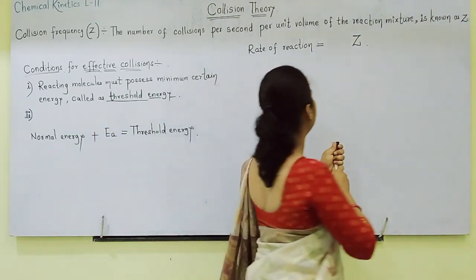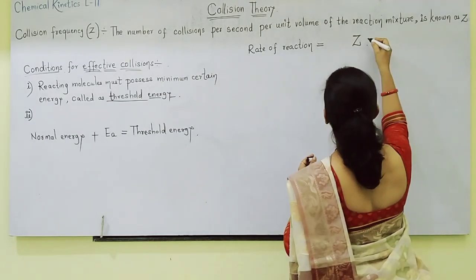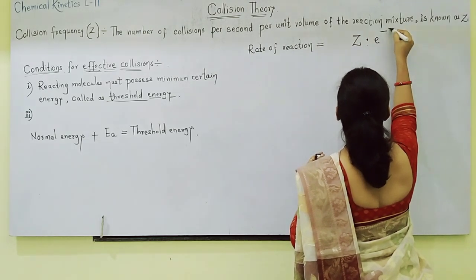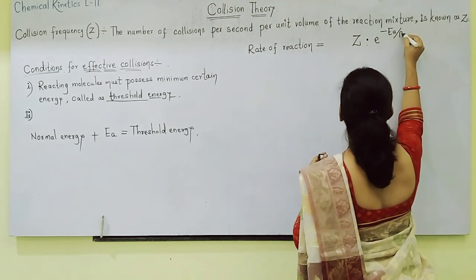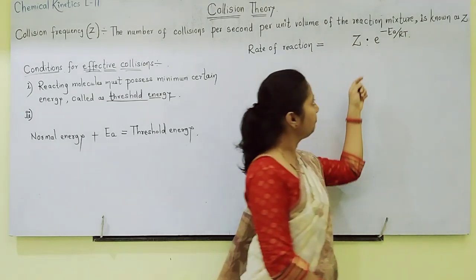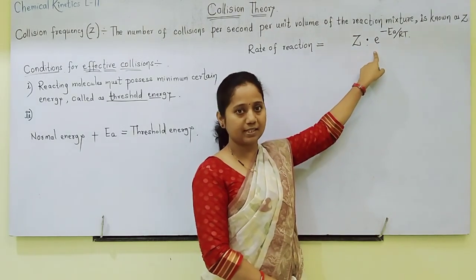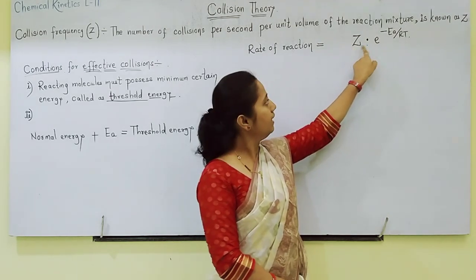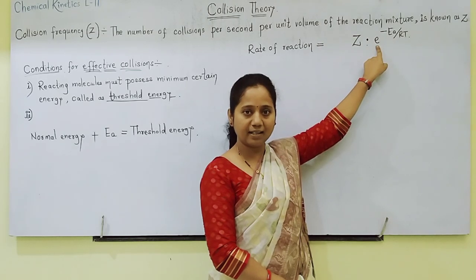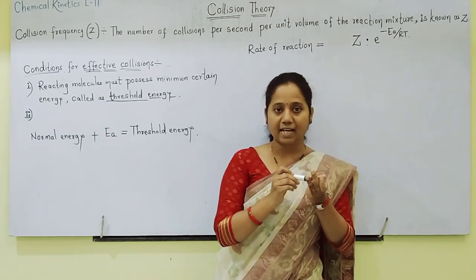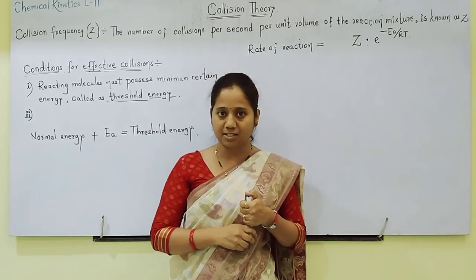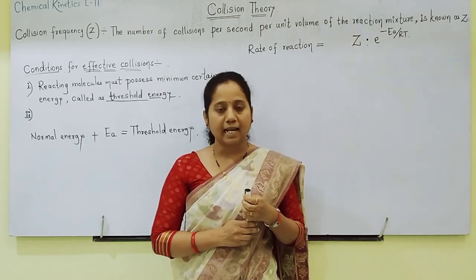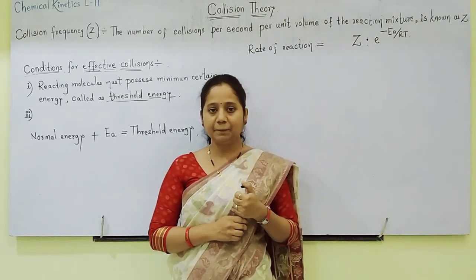So here I will add one more thing. Rate of reaction is again directly proportional to e raised to minus Ea by RT. Students, you know this parameter very well. In the Arrhenius equation we have seen this in detail. So what is Z here? Collision frequency, and e raised to minus Ea by RT is nothing but the fraction of reacting molecules having kinetic energy equal to or greater than activation energy.